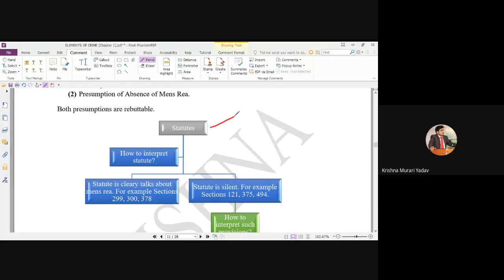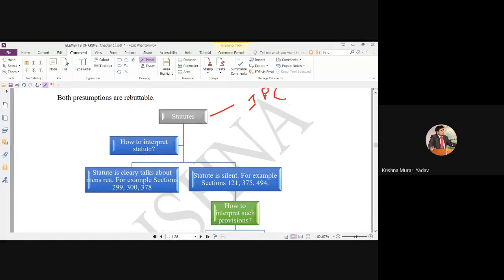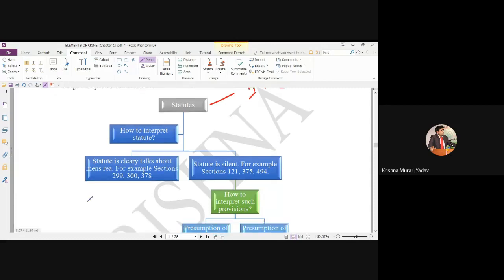For example, we can take the IPC. The IPC is the enacted law. Here the statute, in some sections, clearly talks about mens rea. For example, whenever you read section 299, the wording is that whoever does an act with the intention of causing death, or with the intention of causing such bodily injury as is likely to cause death, or with the knowledge that by such act it is likely to cause death, commits the offence of culpable homicide.